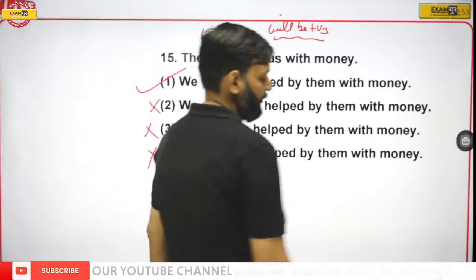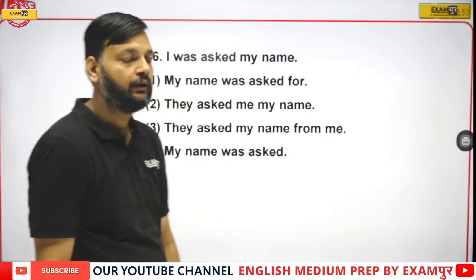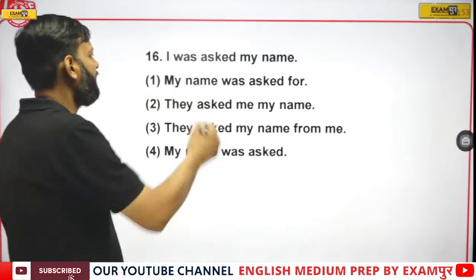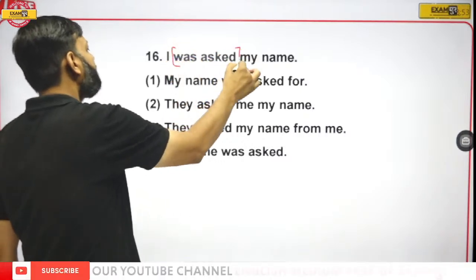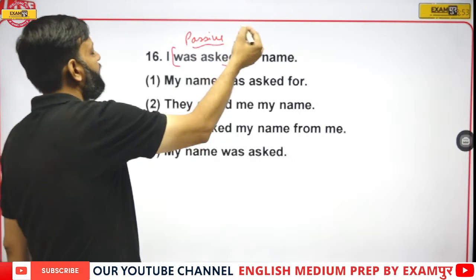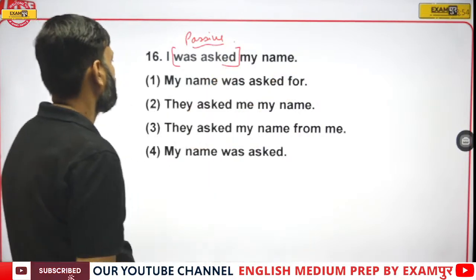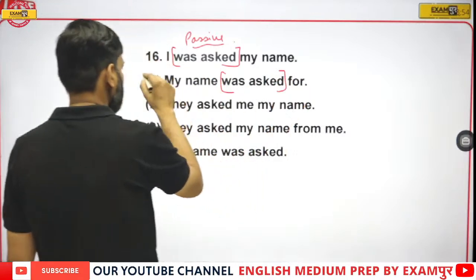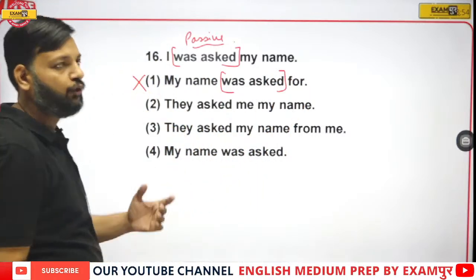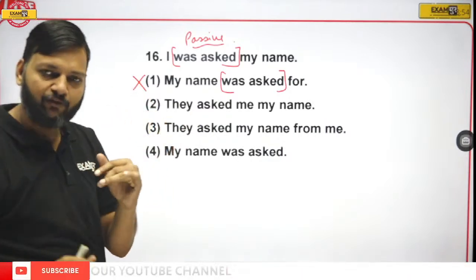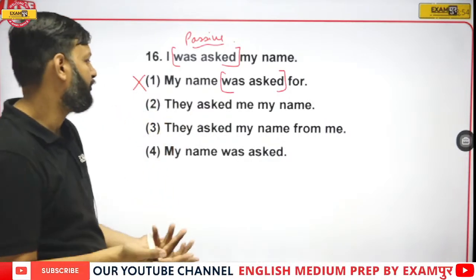Now the next one. I was asked my name. This sentence is passive; be plus third form is there. We need its active. Option 1, my name was asked, is also passive, so it cannot be the answer, because the question is in passive and we have to tell the active.